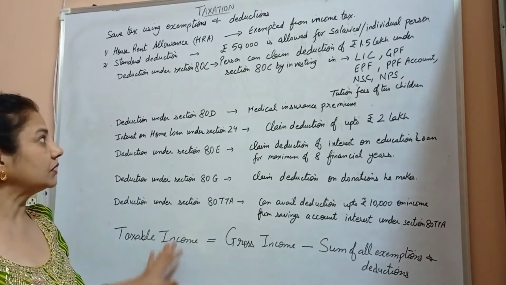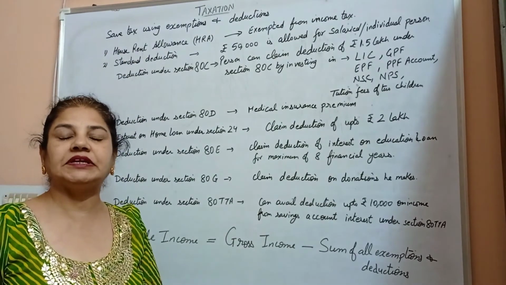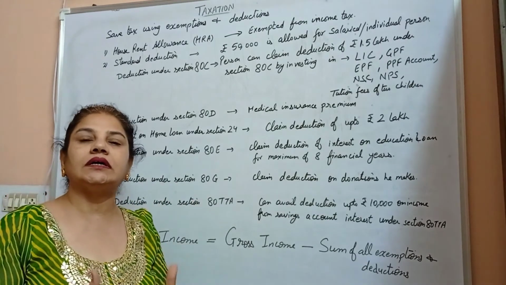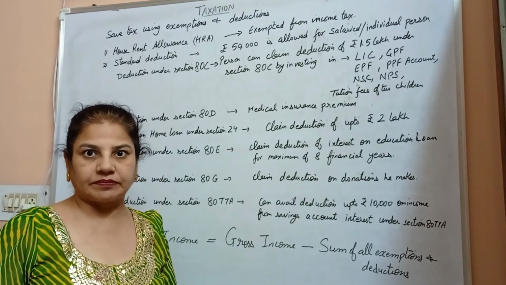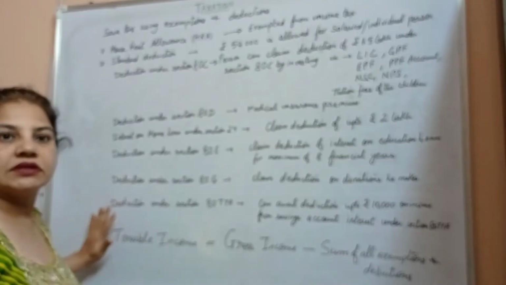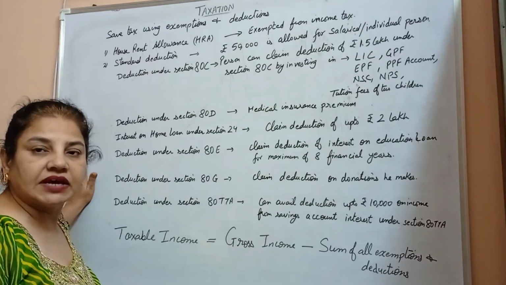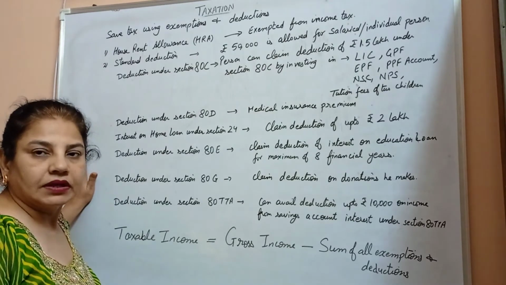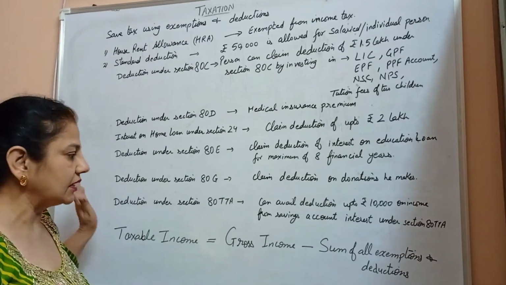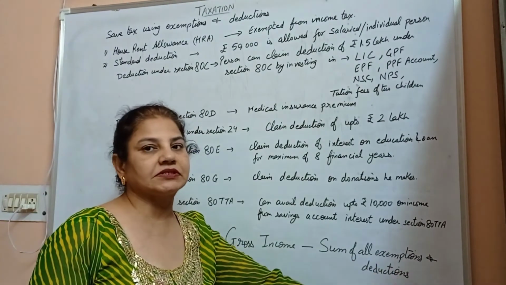Taxable income. So these are the exemptions and deductions. So what is the taxable income? How much tax is taken from the income? We know that gross income is the income earned from all types of sources. After earning the income, the person has invested the amount to save tax through exemptions and deductions. So taxable income will be the gross income minus the sum of all exemptions and deductions.